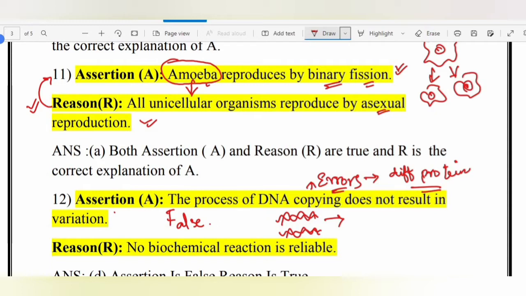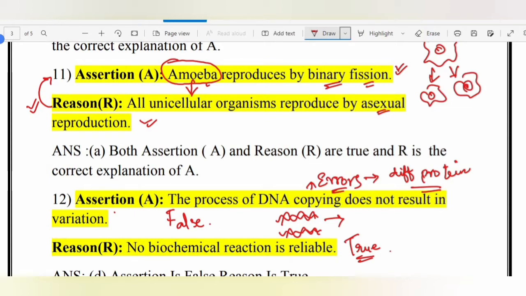Now moving to the reason, no biochemical reaction is reliable. It is true. We cannot depend simply on biochemical reactions. None of the biochemical reactions are reliable. We cannot say that biochemical reactions will give you 100% result, which means that there are certain errors in the biochemical reaction.